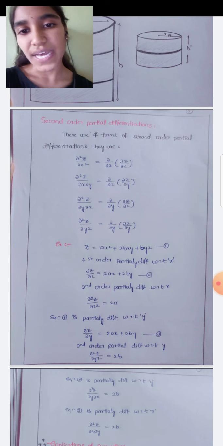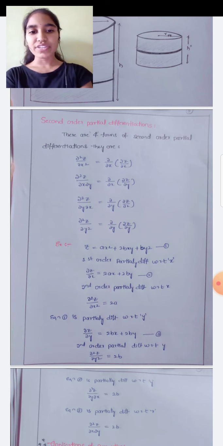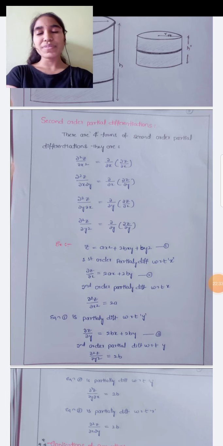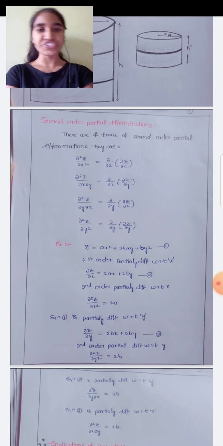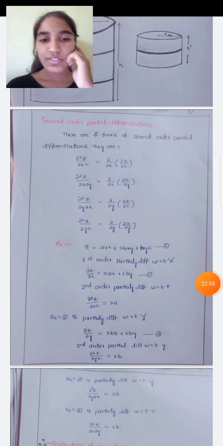Second order partial differentiation. When we go through the second order derivatives of partial differentiation, there is no problem, because we are only differentiating with respect to one independent variable at a time. When we go to second order partial differentiation, there are four forms: dou square z by dou x square, dou square z by dou x dou y, dou square z by dou y dou x, and the fourth form, dou square z by dou y square.